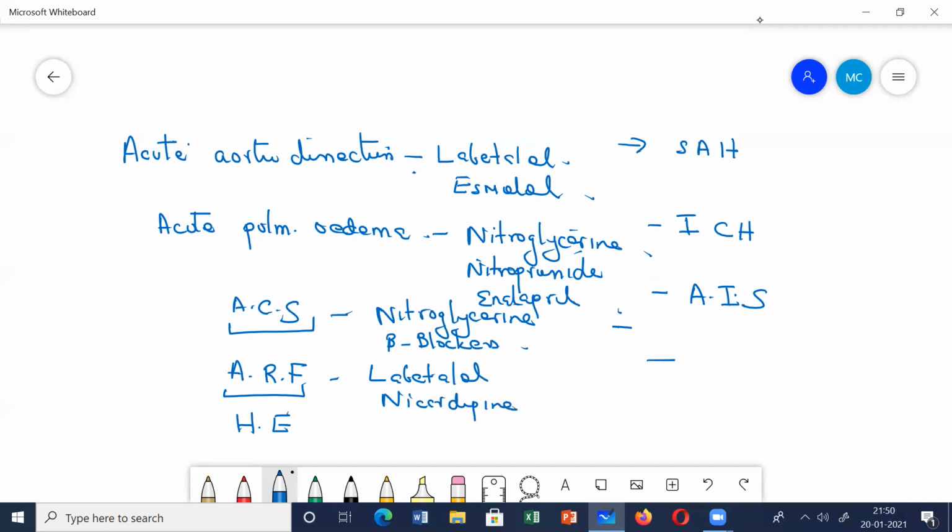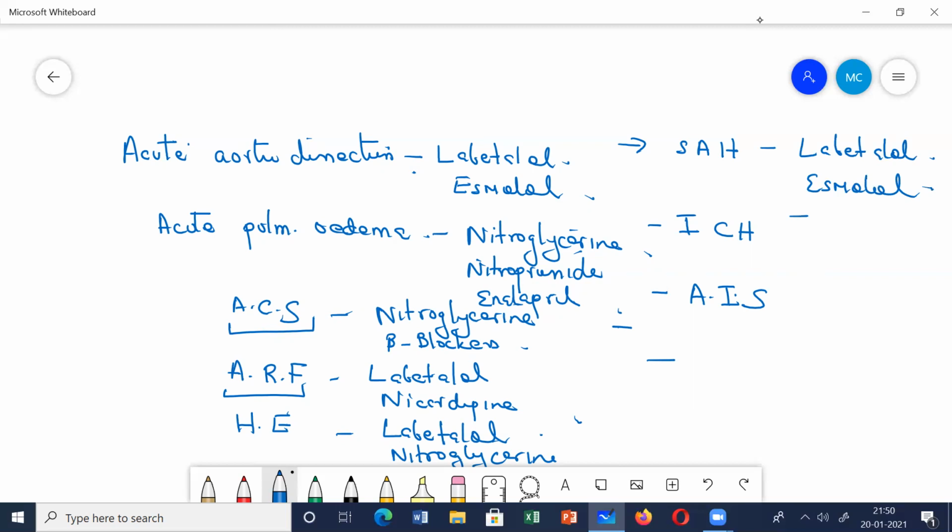Hypertensive encephalopathy, what was the drug I had told you? Again, labetalol. I discussed this hypertensive encephalopathy. Labetalol, or the vasodilators also you can use, like hydralazine, nitroglycerine. Okay, so those drugs also you can use. Subarachnoid hemorrhage. In subarachnoid hemorrhage, again labetalol. You can see maximum we prefer labetalol only. Labetalol, or you can give esmolol.